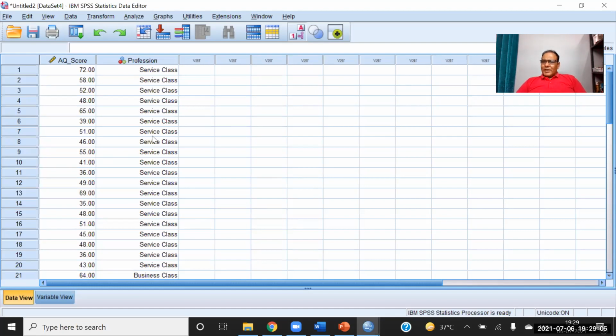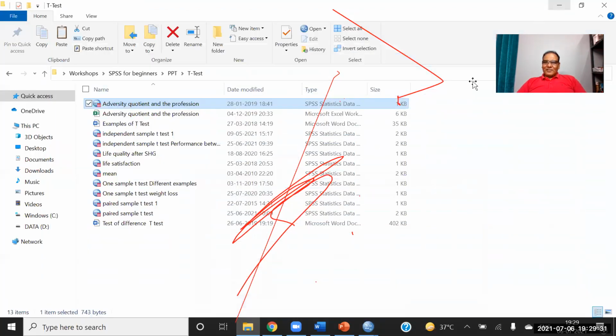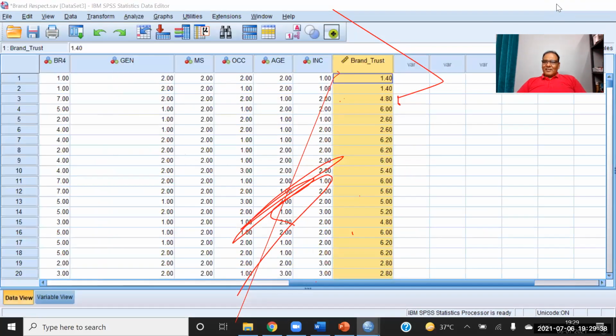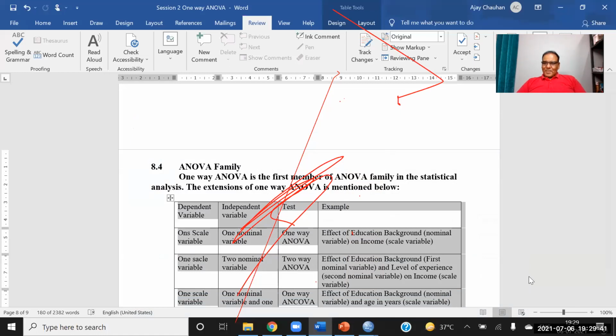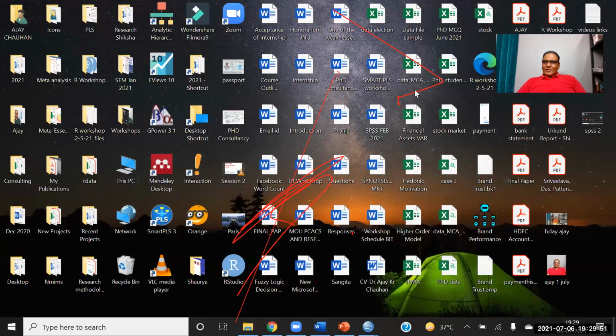So the thought comes to the researcher's mind, let's check whether the... what happened to Babita Yadav? Why are you spoiling the screen? Please, what happened? Please delete it. Why did it get angry? Oh, how will these lines be removed?